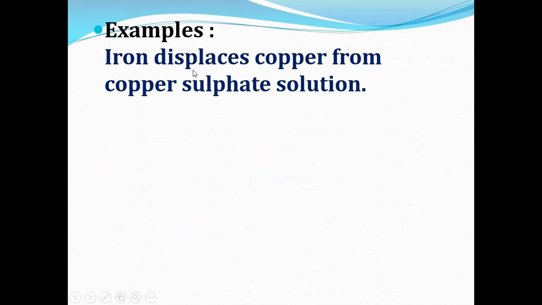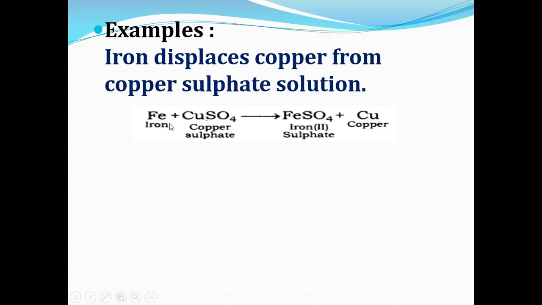Example, iron will displace copper from copper sulfate solution. As iron is more reactive than copper, it can displace copper from its salt solution and form iron sulfate. So here is the reaction. Fe reacts with copper sulfate and forms iron sulfate, FeSO4 plus copper. Here you can see the place of copper is taken by iron and it forms iron sulfate and copper is liberated out.